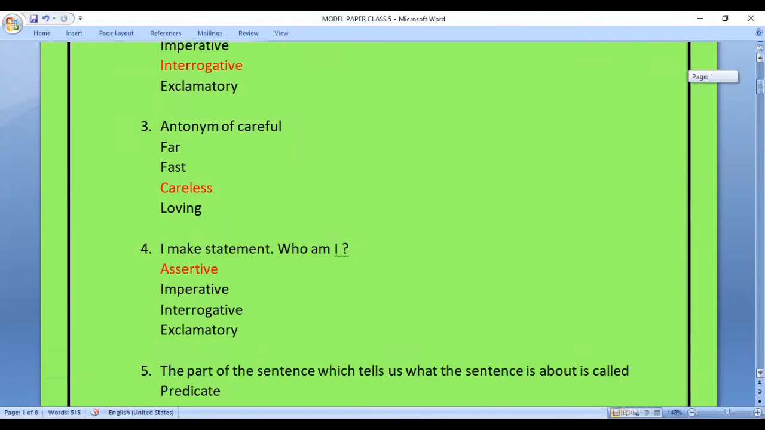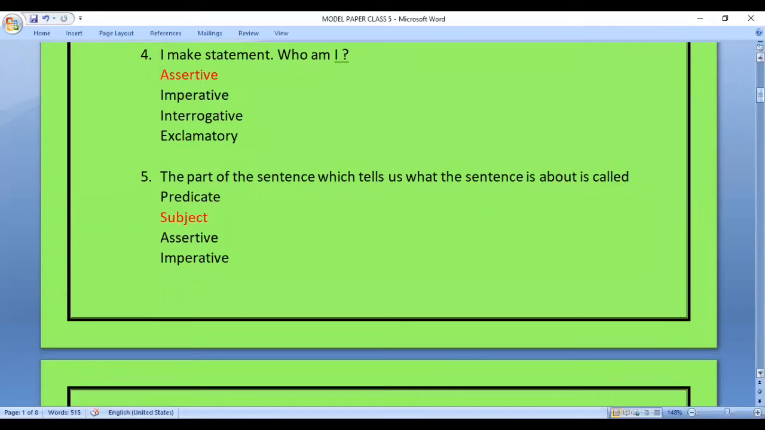Question 4. I make statements. Who am I? In this question, we have been asked to find such a sentence which is used to make statements. The options are assertive, imperative, interrogative, or exclamatory. The answer is assertive.